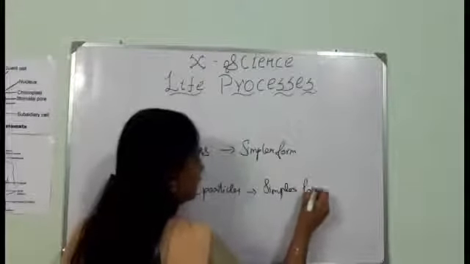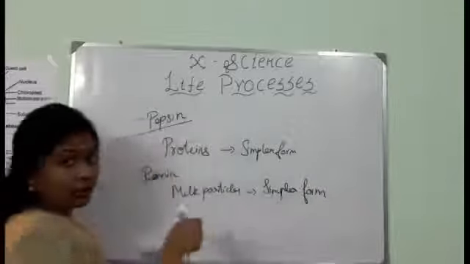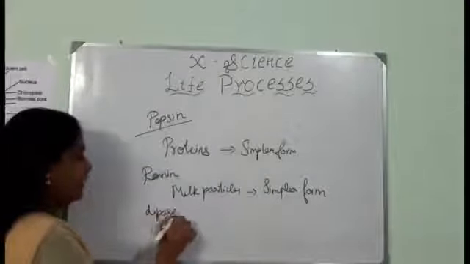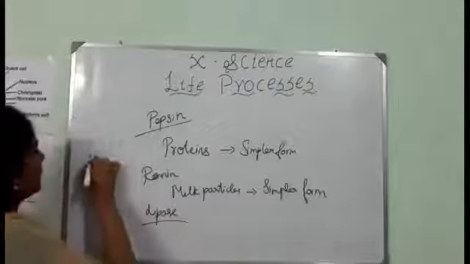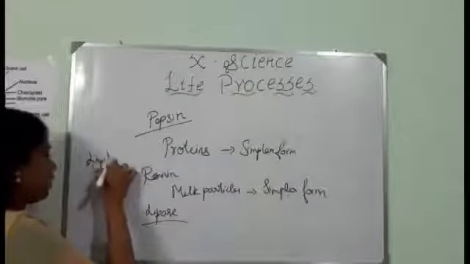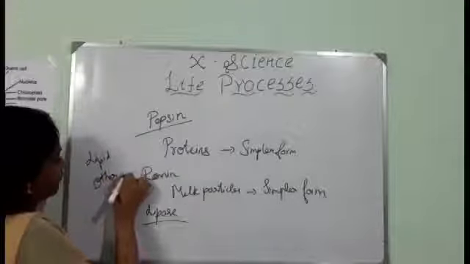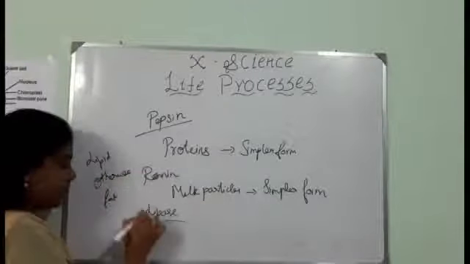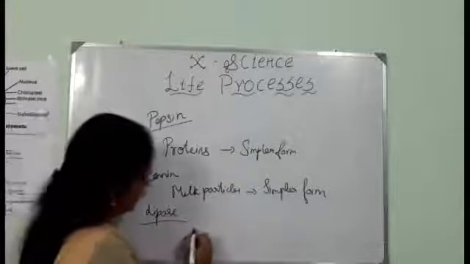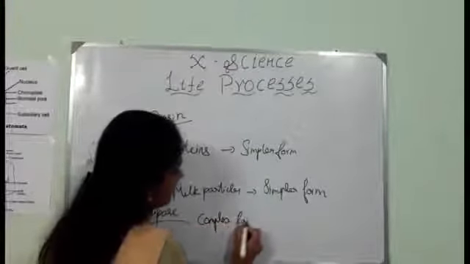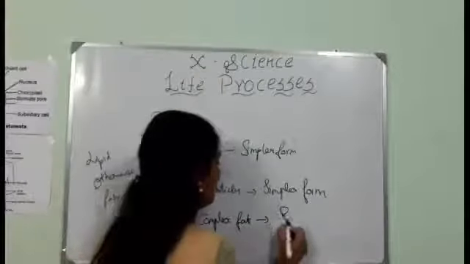In addition to that, we have another one called lipase. As you all know, lipid is otherwise called fat molecules. This lipase enzyme reduces complex fat molecules into simpler fat molecules.